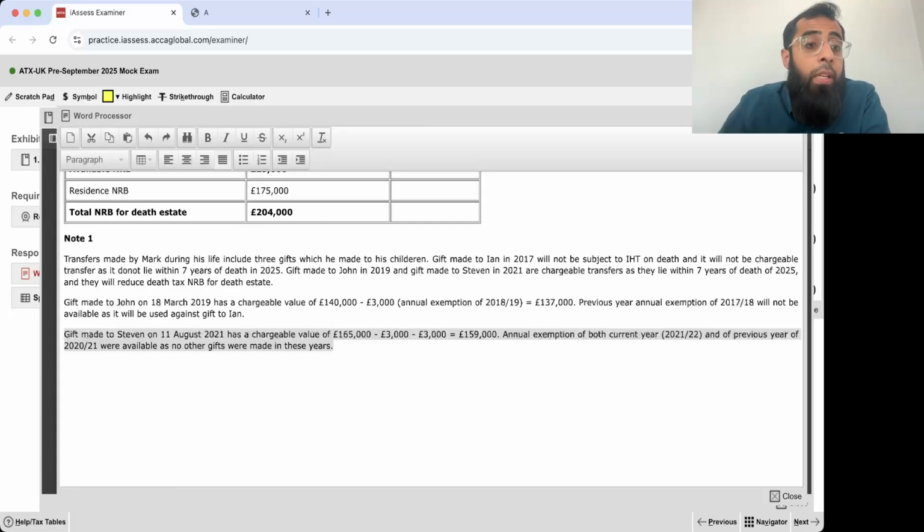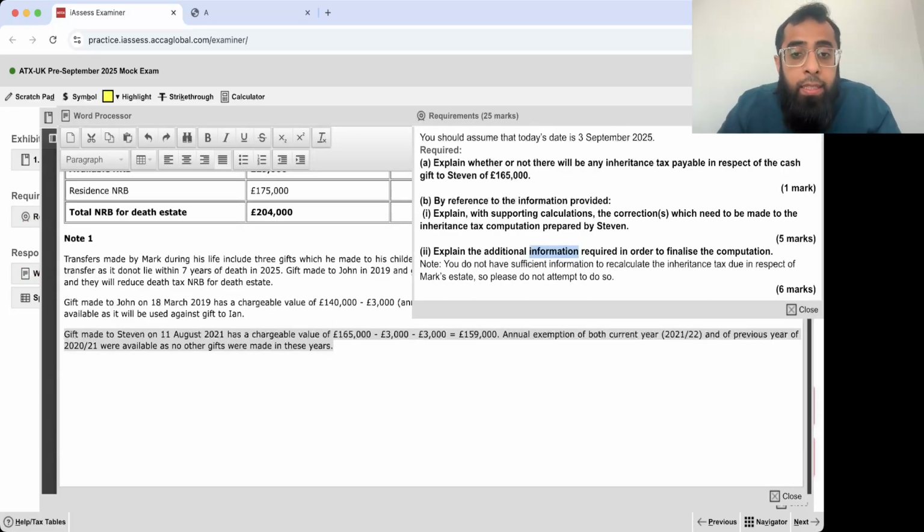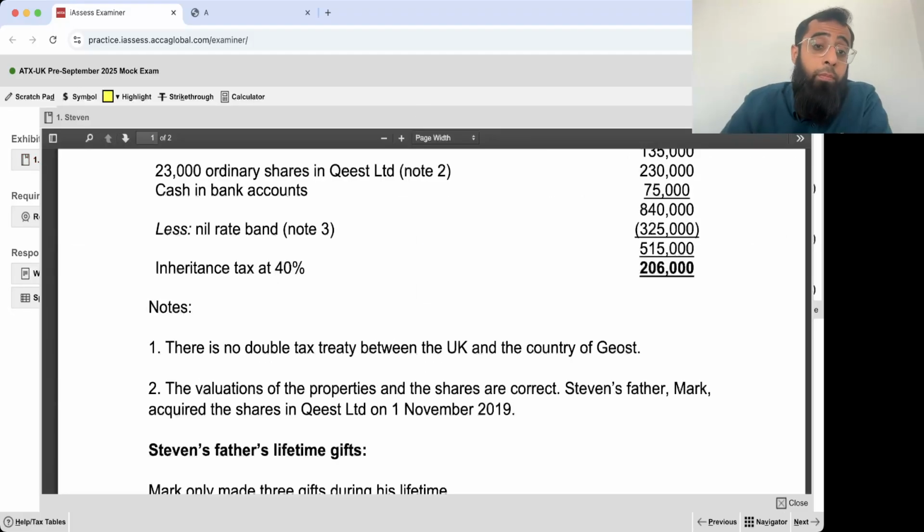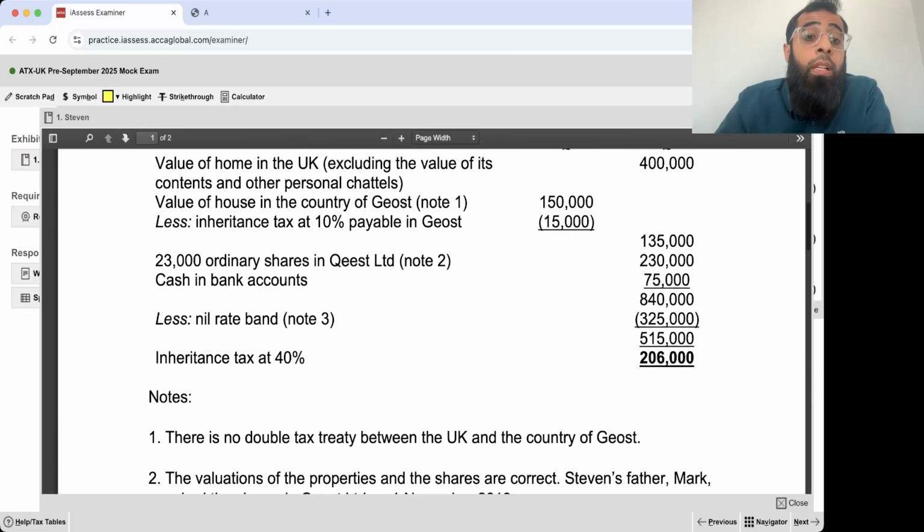Okay, now if you come back here, the next thing he has asked, which is very much related to it, is to explain any additional information which you need in order to finalize these computations. So there is some additional information which we need. Like what? Against this value of the house, was there any transaction cost? Because if there is any transaction cost, that will be deductible from here.